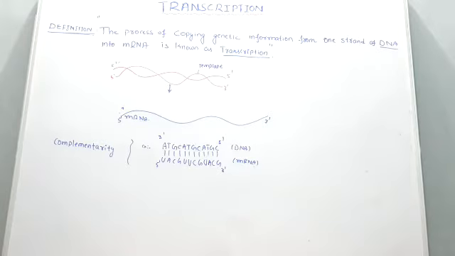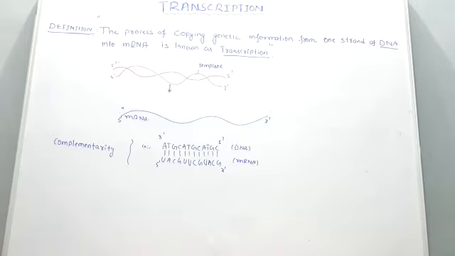As you can see in the diagram, double-stranded DNA is there, with polarity 5' to 3' and 3' to 5'. Transcription is a process where the genetic information present in one DNA strand is copied into the messenger RNA.